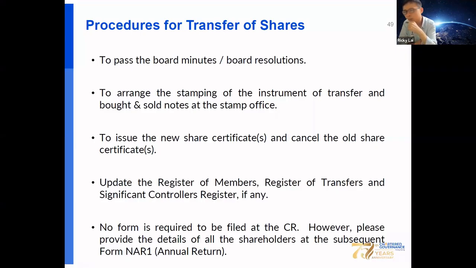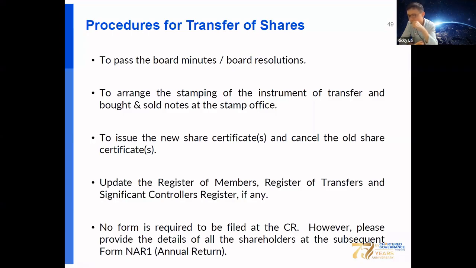After obtaining the board approval, please arrange the stamping of the instrument of transfer and bought and sold notes at the stamp office, and also issue the new share certificate and cancel the old share certificate. Update the register of members, register of transfers, and certificate controller register. Interestingly, there is no CR form to be filed.